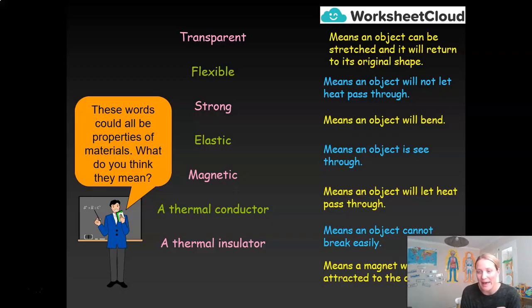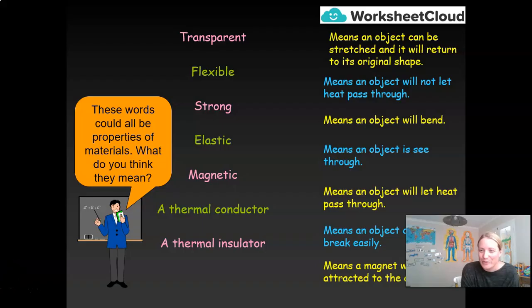Now, they do not match. So transparent does not mean an object that can be stretched and will return to its original shape. But somewhere along this list is the definition of transparent. So I would like you to take the time now to pause this video and see if you can correctly match up the term with its definition. Now, I hope you hit that pause button to take the time to look through the words. If you didn't, now last opportunity to do so.